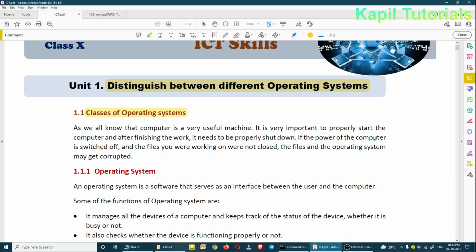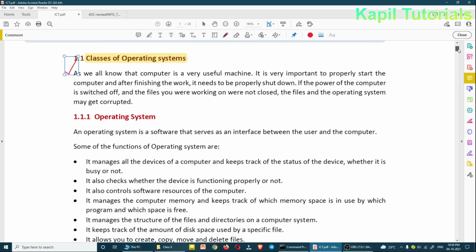If the power of a computer is switched off and the files you were working on were not closed, the files and the operating system may get corrupted. As I was explaining, it can be corrupted if you're not shutting down the computer properly. So I think this is clear to you. Classes of operating system.